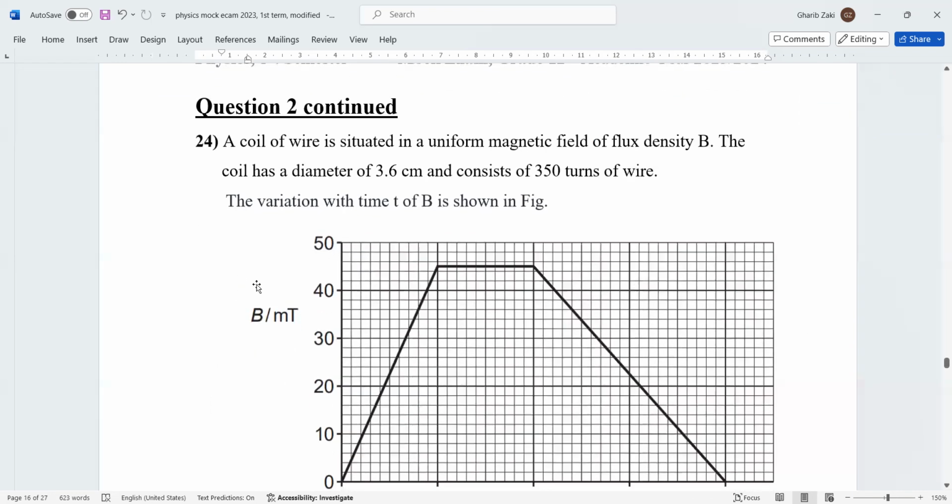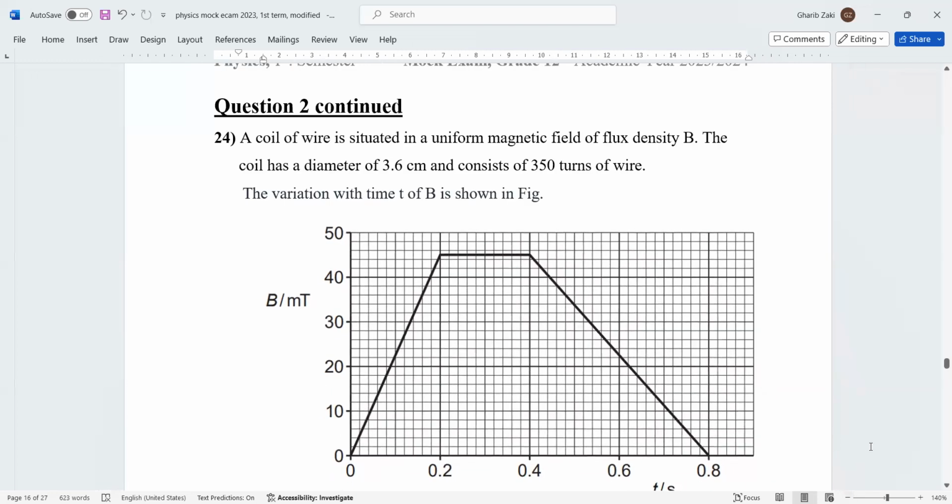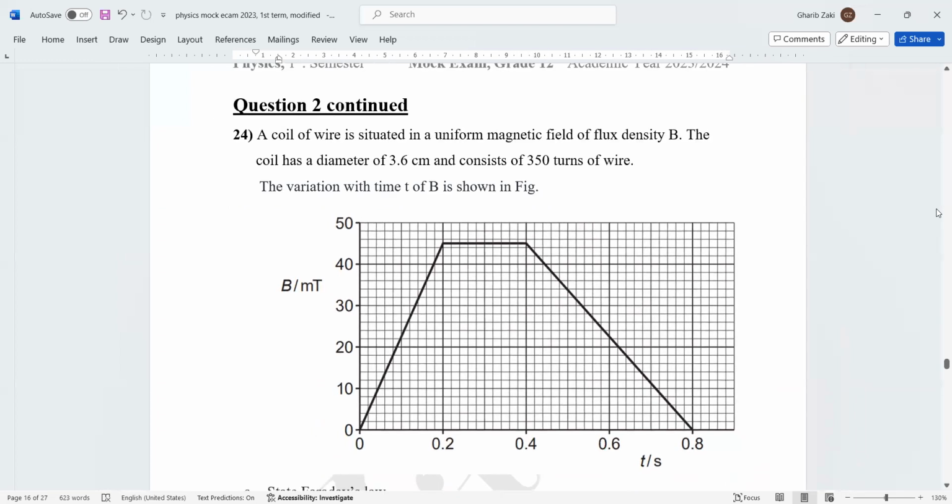Okay. A coil of wire is situated in a uniform magnetic field of flux density B. The coil has diameter. Now we need the area, of course, because when we talk about coil and diameter, we find the area. First of all, we find the area from this. The diameter denoted by D, 3.6 centimeter. Then R, the radius, is half the diameter. So it's a half multiply 3.6 centimeter, convert to meter, multiply 10 power negative 2. And the area is pi R squared when you use the calculator.